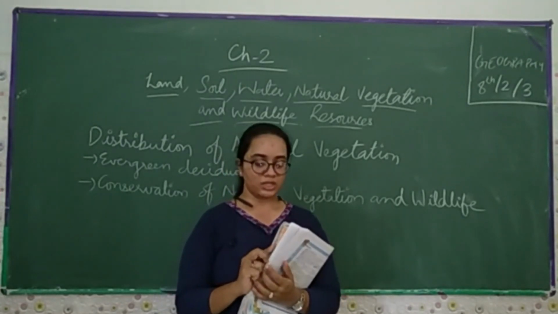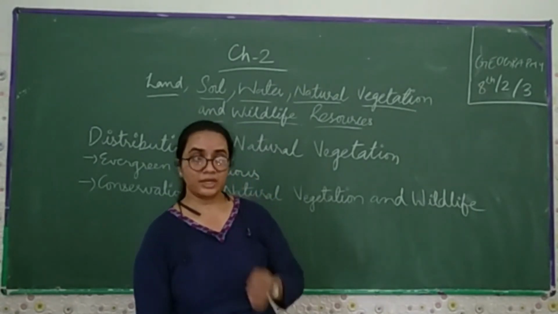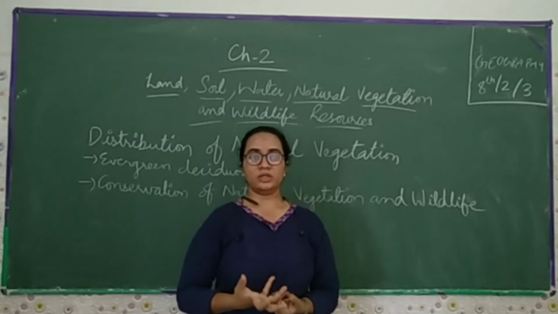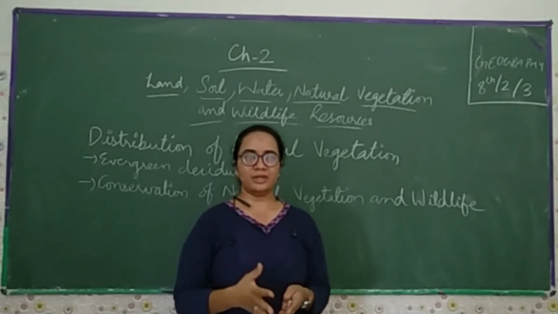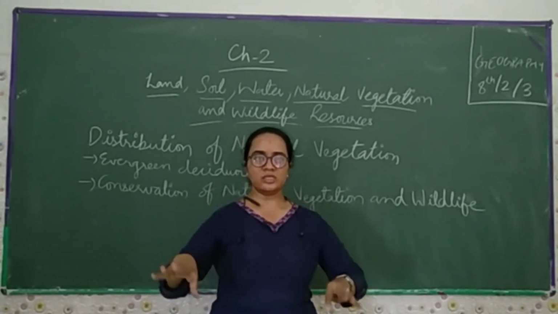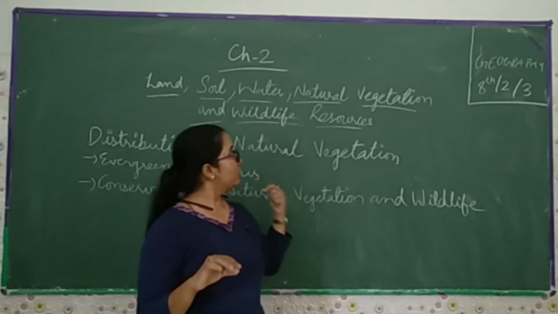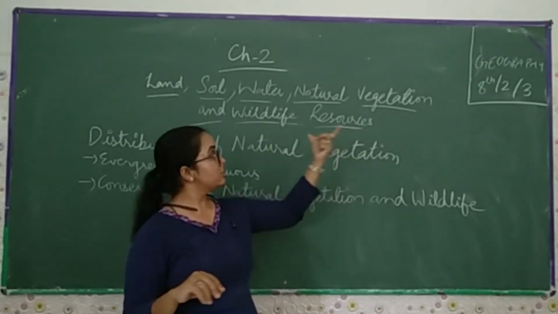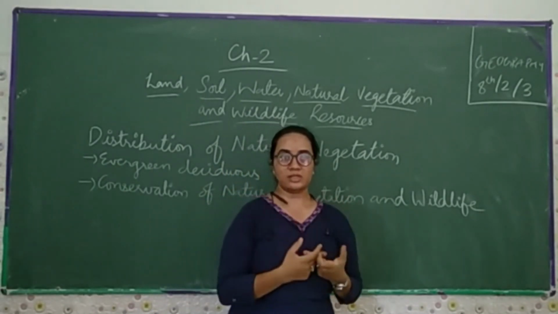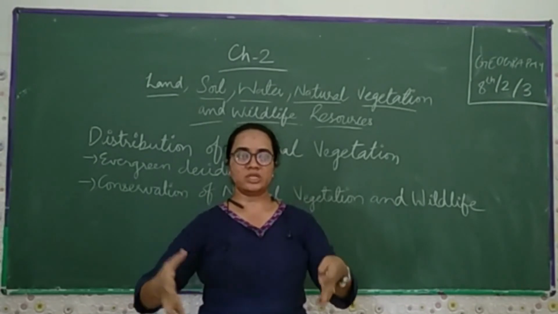So these are the things which we have learned in this chapter, that we have to use a particular thing in a limited amount. That doesn't mean that if we get something free of cost, we can use it recklessly. If we talk about land, soil, water, natural vegetation, or wildlife resources, that doesn't mean we can use them recklessly. This is our duty. The things which we want, we have to use in a limited way.